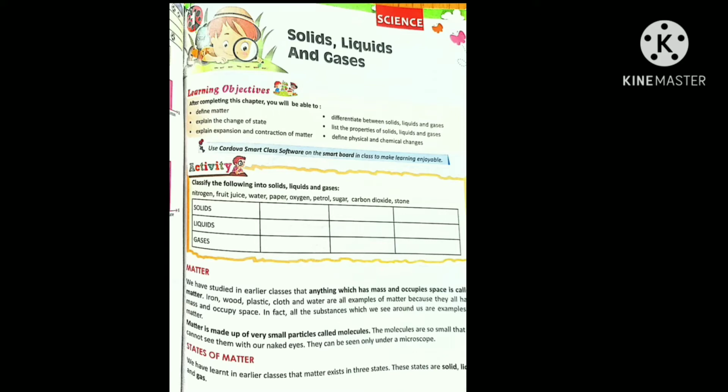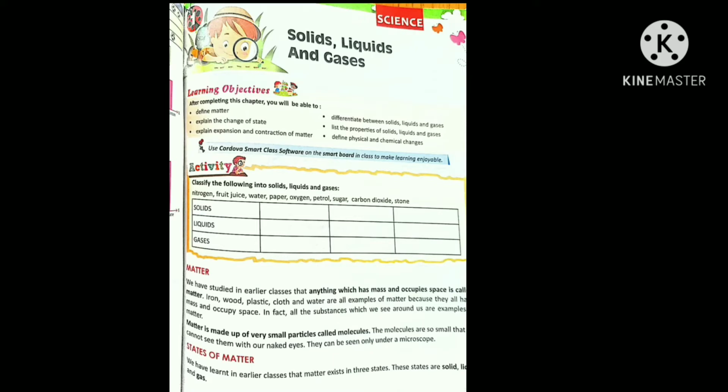Paper is solid, so it will come under the solid category. Then oxygen. Oxygen is a gas. Petrol, yes, it is liquid. Then sugar. Sugar will come in the solids. Carbon dioxide will come in the gaseous state and stone will come in the solid category. So in this way we classified these things into solid, liquid and gases.